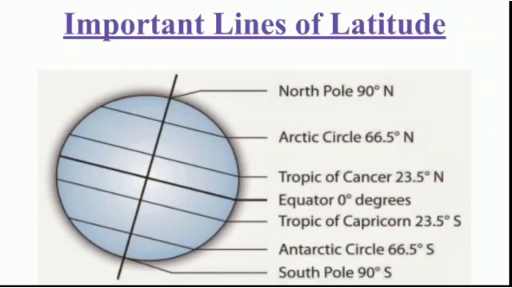Let's see the next one, Arctic Circle. Arctic Circle is in the northern hemisphere at 66.5 degree north. And the last one is Antarctic Circle. It is located in the southern hemisphere at 66.5 degree south. So, these are the 4 important lines of latitudes.